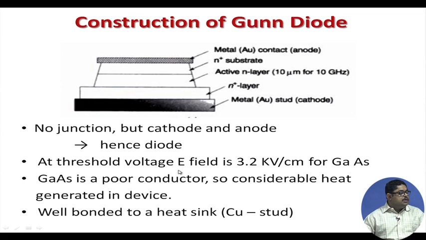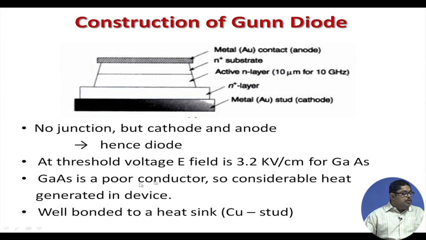At threshold voltage, the E field is 3.2 kilovolt per centimeter for gallium arsenide; for the other two materials it is different. Now, you see this is the anode metal, then the N plus substrate, then the active N layer, which is the actual bulk semiconductor. Its thickness is 10 micrometers for a 10 gigahertz diode. Then there is the N plus layer, then again a metal, here written silver, but copper is also used. The cathode is here, a metal contact.